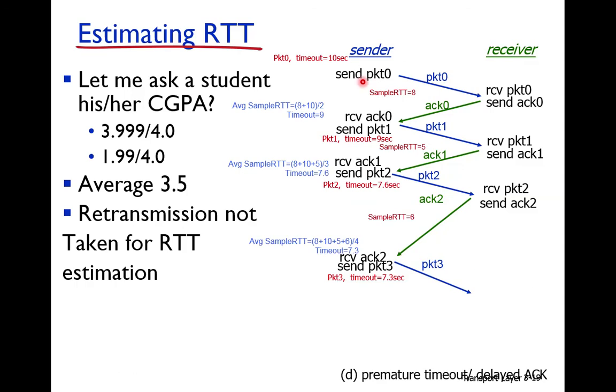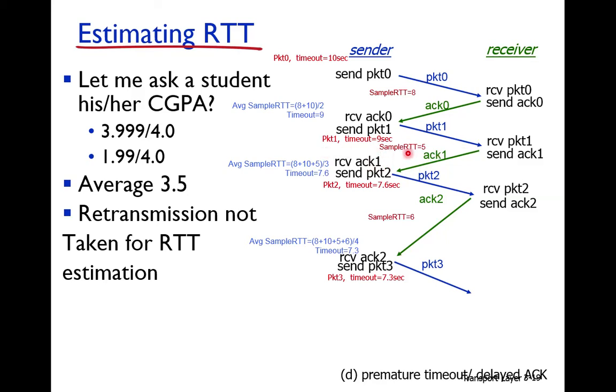Suppose we have transmitted packet number 0, and its timeout is set to 10 seconds. Its acknowledgement is received, and the sample RTT is measured. Now the average sample RTT becomes 8 plus 10 divided by 2, which is equal to 9. So this average value of 9 becomes the timeout for the next packet. The next packet is transmitted, its acknowledgement is received. Suppose its RTT is 5 seconds.